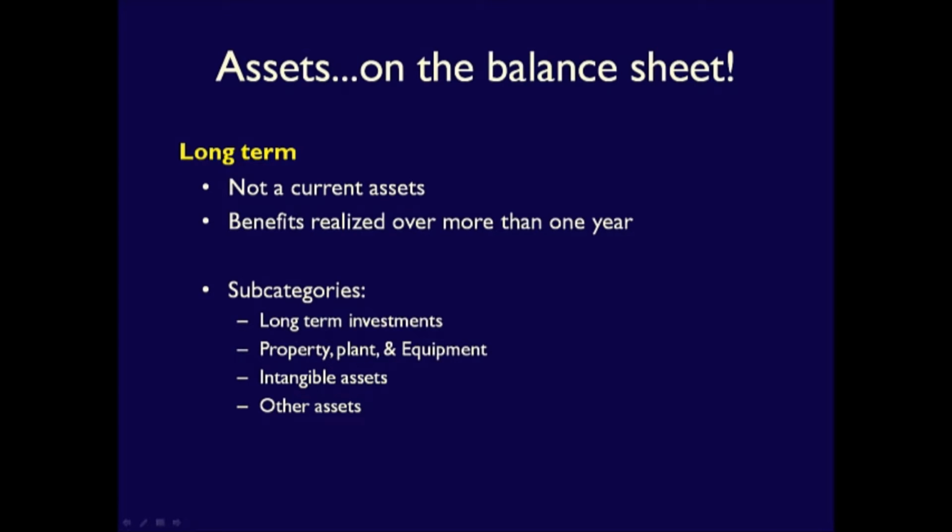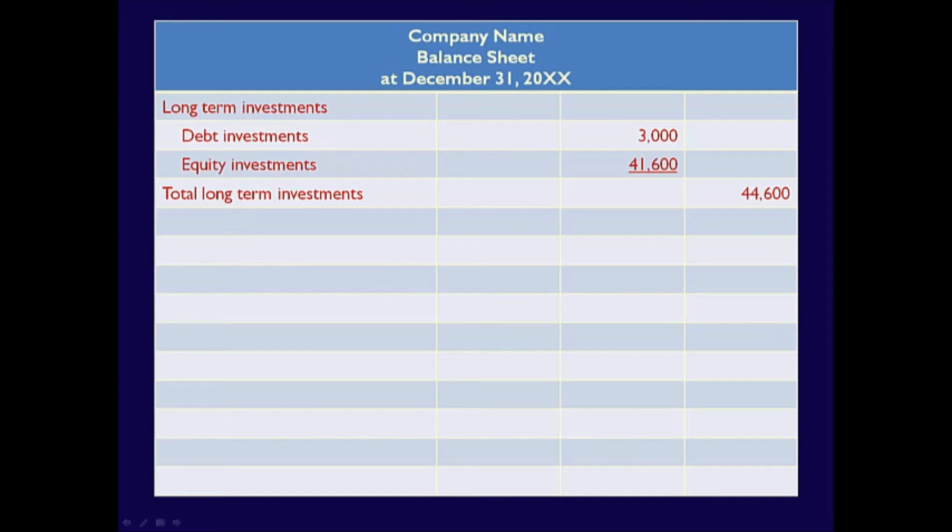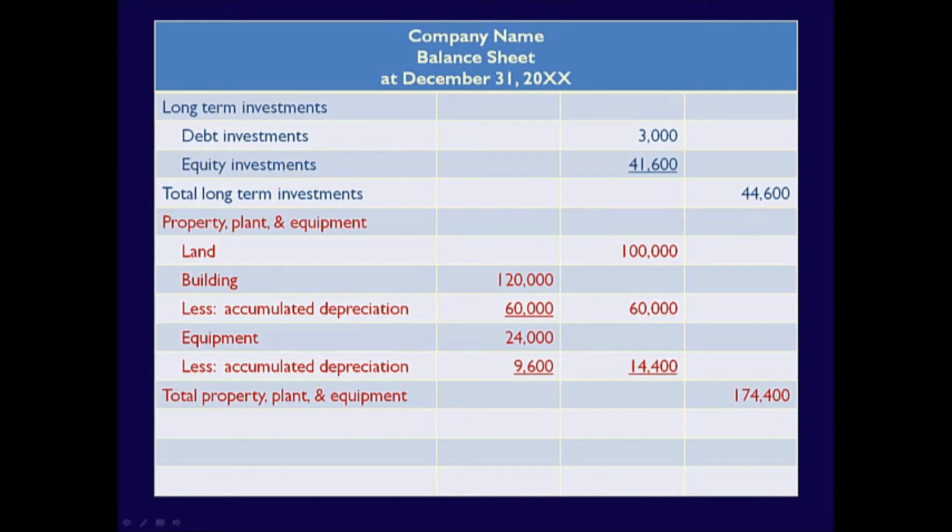Remember that the long-term assets are subdivided into 4 different groupings. The first is long-term investments. Note that each subcategory of long-term assets has its own heading and subtotal. First is long-term investments, here made up of 2 accounts, debt investments and equity investments. As noted, there is a heading and a subtotal called total long-term investments. Next is property, plant, and equipment.